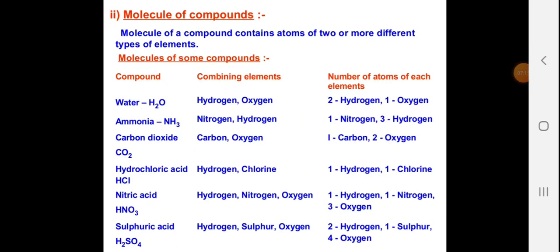Molecule of a compound. A molecule of a compound contains atoms of two or more different types of elements. Molecules of some compounds are given and named here: water having hydrogen and oxygen, ammonia 1 nitrogen 3 hydrogen, carbon dioxide 1 carbon 2 oxygen, hydrochloric acid 1 hydrogen 1 chlorine, nitric acid HNO3, so 1 hydrogen 1 nitrogen and 3 oxygen, sulfuric acid, that is 2 hydrogen 1 sulfur and 4 oxygen.